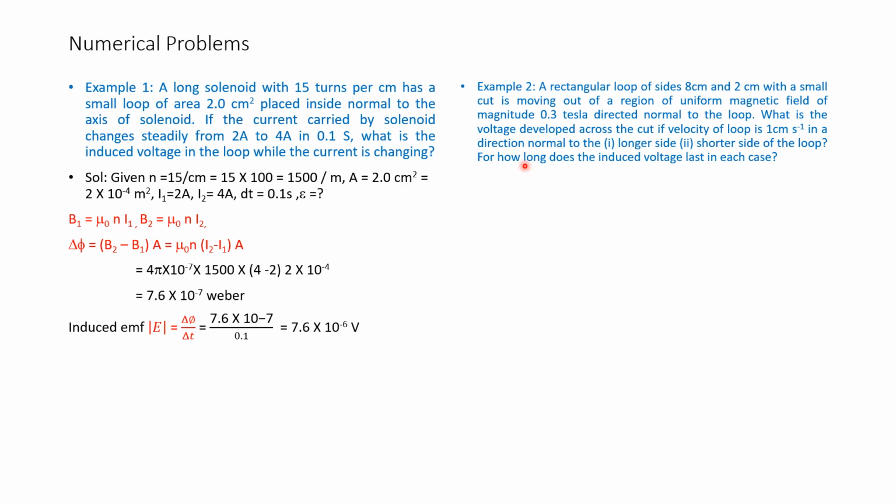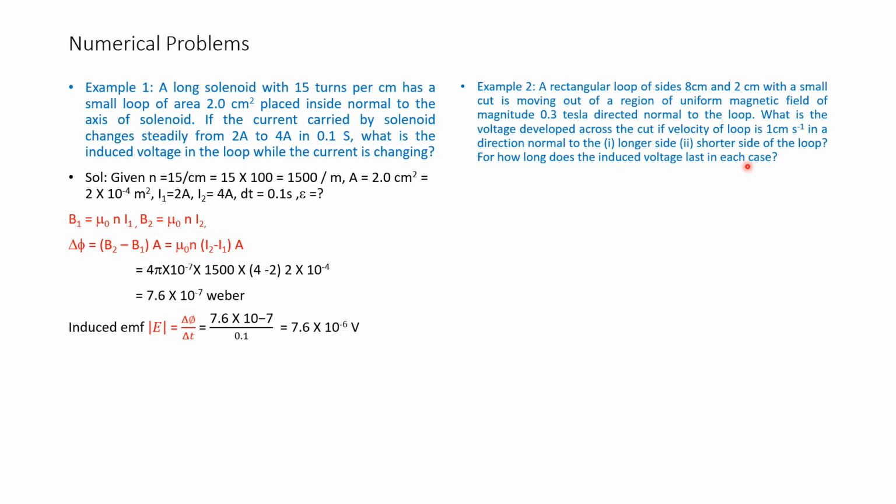What is the voltage developed across the cut if the velocity of the loop is 1 centimeter per second in a direction normal to the longer side, and when it is normal to the shorter side of the loop? For how long does the induced voltage last in each case? I will read the question once again.